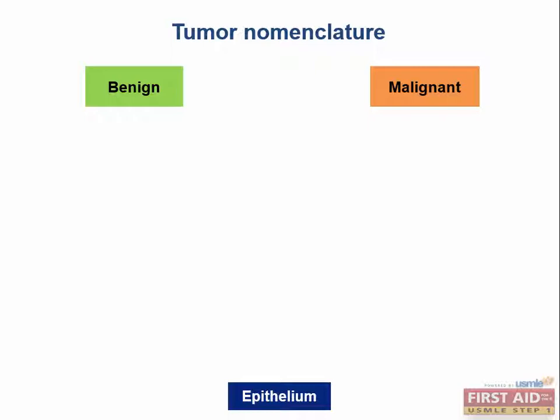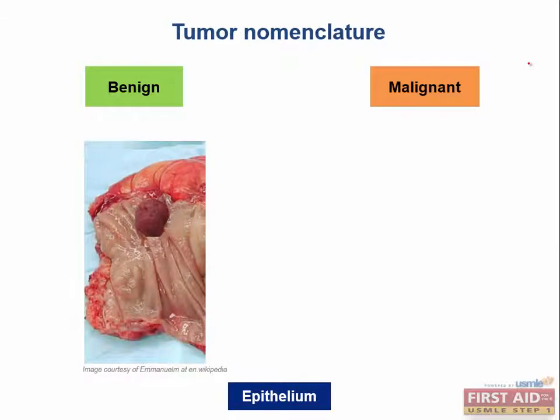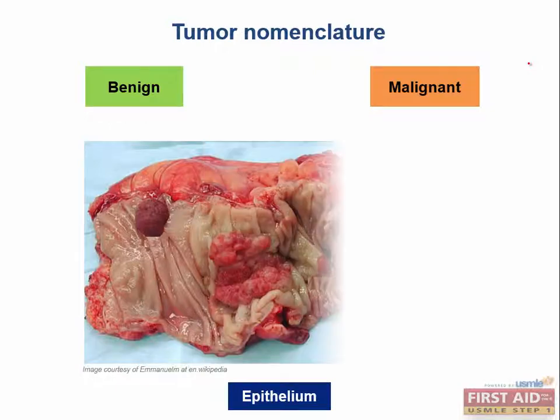Let's start with some epithelial types of tissues. There's a benign counterpart to epithelial tissue, and there is a malignant counterpart. Here is a polyp in a colon. What is this called? It's called a tubular adenoma. It sort of resembles a strawberry on a stick, and they are benign, but they're also pre-neoplastic, so you've got to get rid of them. That's why we have colonoscopies at what age? What age do they start? Age 50. Very good.